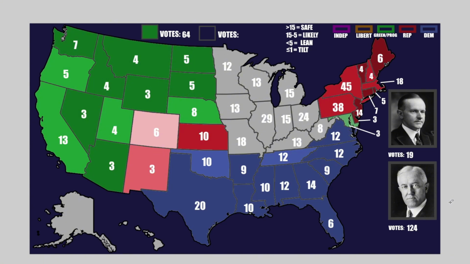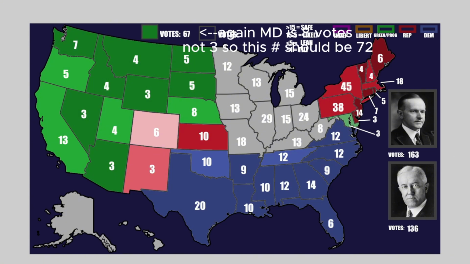Let's put the vote results on screen. So with this block finished up, the entire eastern coast of the United States filled, we end up with 67 electoral votes for the progressives, 136 electoral votes thanks to Virginia for the Democrats, and 163 electoral votes for the Republicans. If you remember, they were at 19 before. This is a massive block, a massive victory.